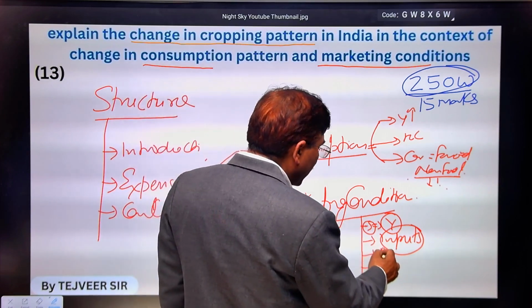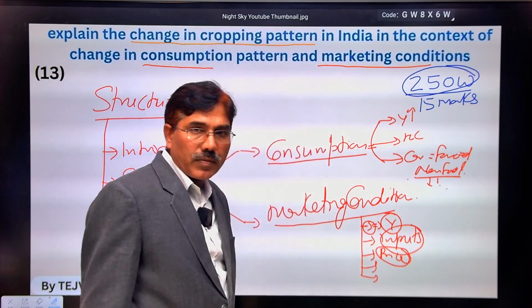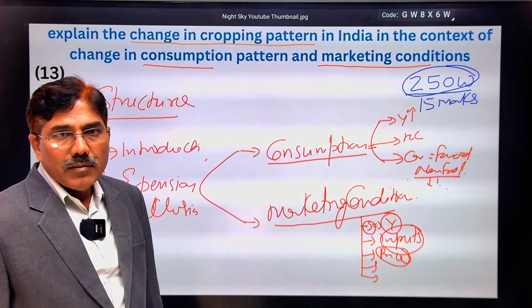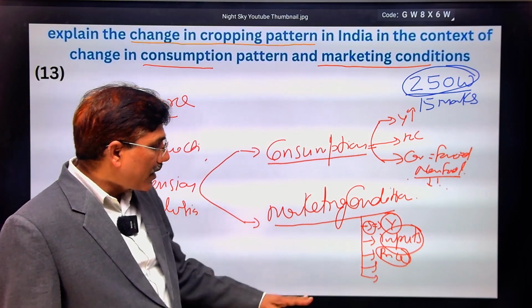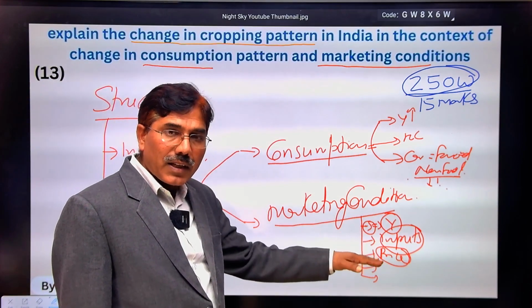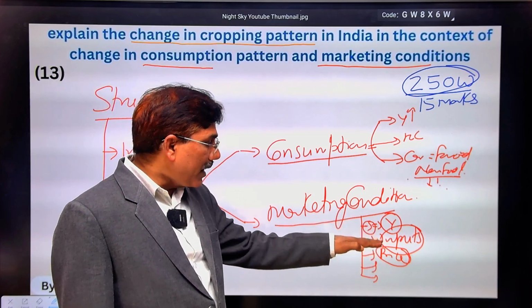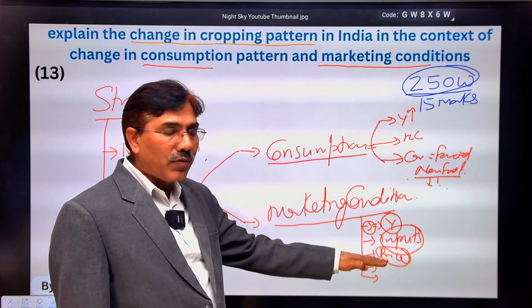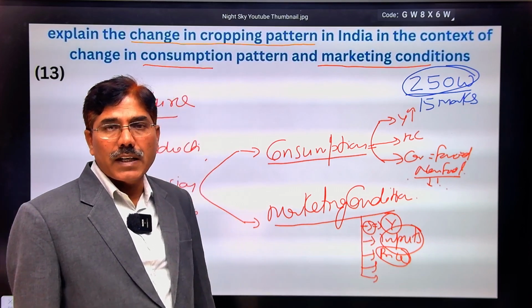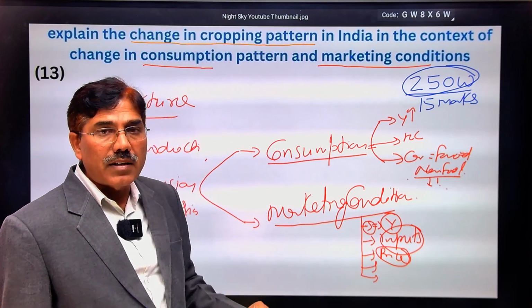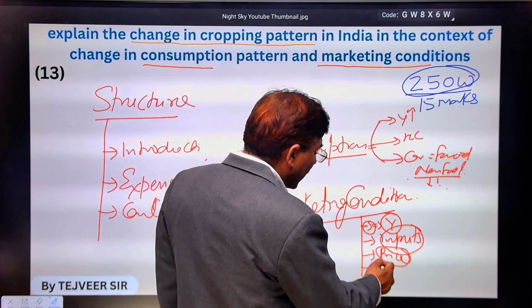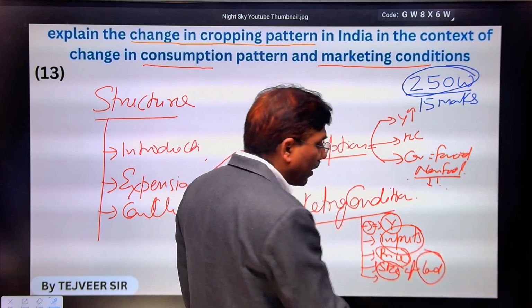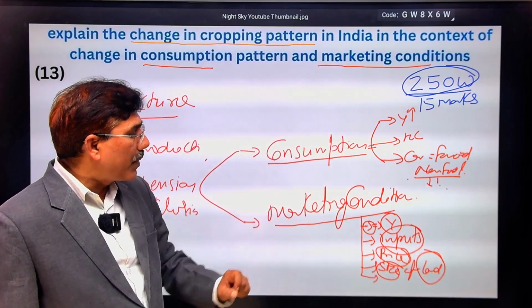Third is price of the crop. As you know, for certain crops like sugarcane, wheat, rice etc., the minimum support price by the government of India consistently increases, and similarly due to availability of high yielding variety seeds in the market, farmers are willing to produce more of these kinds of crops. That is also the third fundamental factor determining the cropping pattern. Similarly, the fourth factor, that is the size of land. Size of land is also responsible for determination of that kind of cropping pattern.